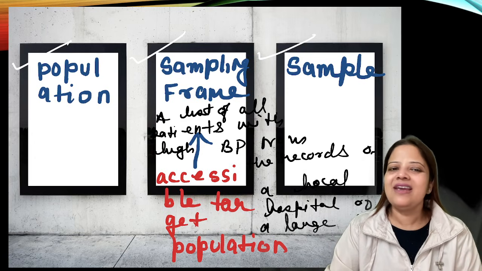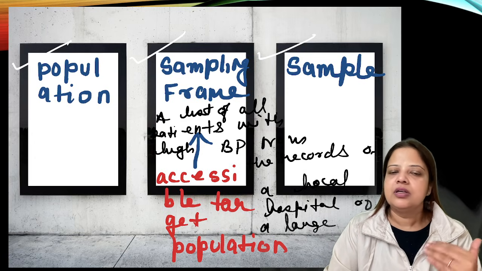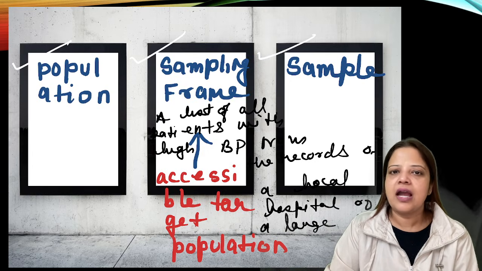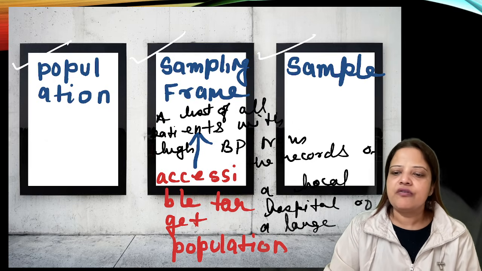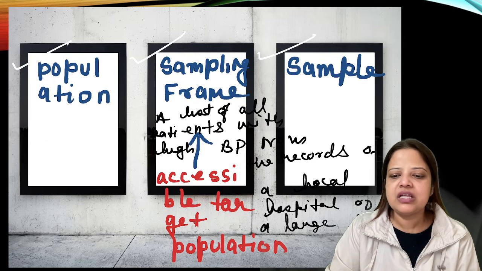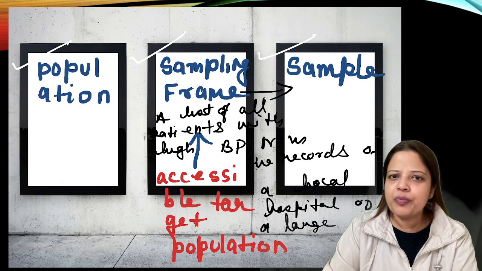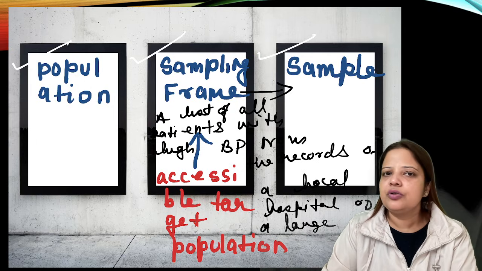So in your case, the population is people who are suffering with hypertension. Sampling frame will be a list of all patients with high blood pressure from the records of a local hospital or a large healthcare center. And if you select a few people, then it will be your sample.